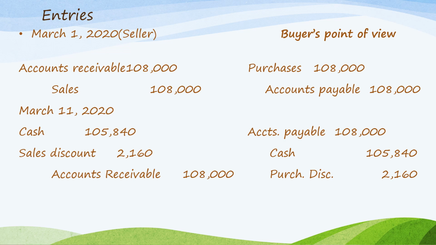On the viewpoint of the buyer, debit accounts payable 108,000, credit cash 105,840, and credit purchase discount 2,160. The discount is computed as 108,000 times 0.02, so that's why 2,160 pesos.